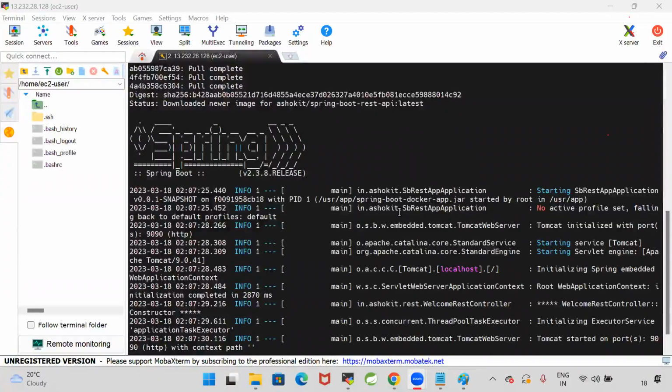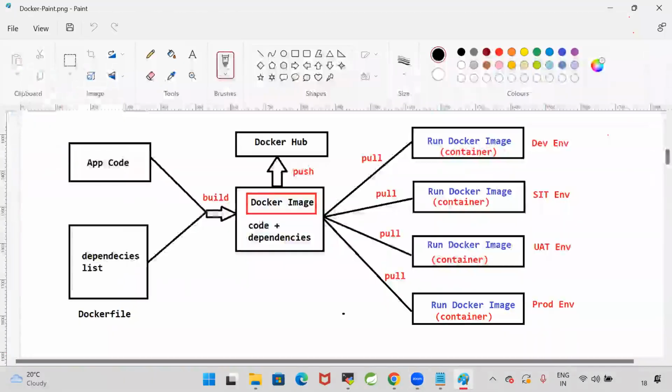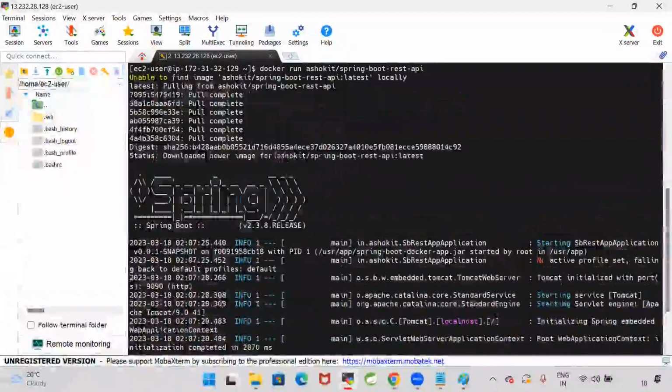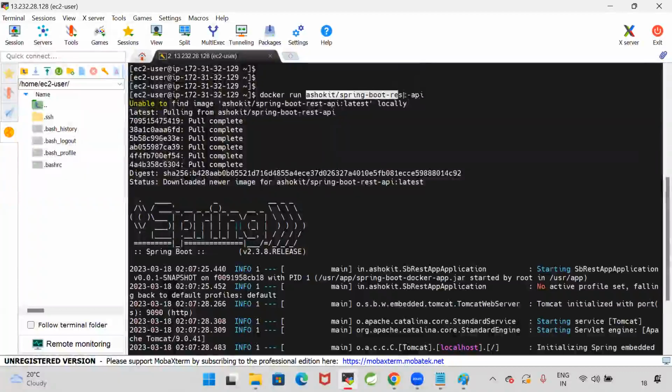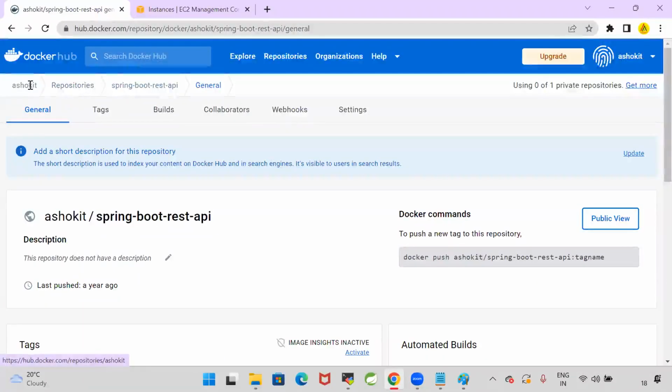Directly, I'm able to run the Java application because 1 year back, I prepared one Spring Boot application and packaged that application as a jar file, and I created a Dockerfile for that application. In that Dockerfile, I configured all the dependencies and prepared a Docker image. That Docker image I stored in the Docker Hub. Now you can also pull my Docker image and run it. This is a public image. Anybody can run this. That's why you see 65,000 people accessed my Docker image.